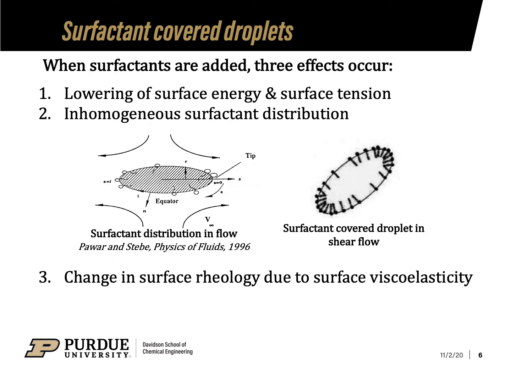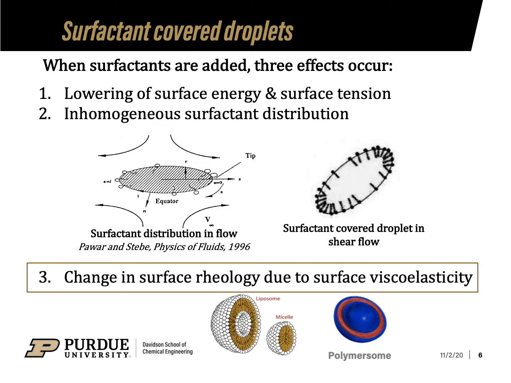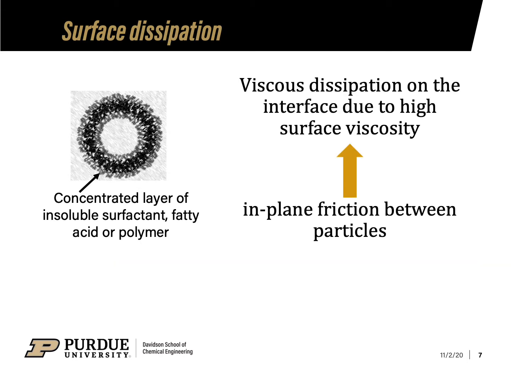The first two effects have been widely studied for simple surfactant in the context of droplet breakup. The third effect, that is the impact of surface viscoelasticity, is less explored. For emulsions with more exotic surface active and polymeric agents, the interface cannot be represented solely by surface tension effects, and interfacial viscosities and elasticity become essential.